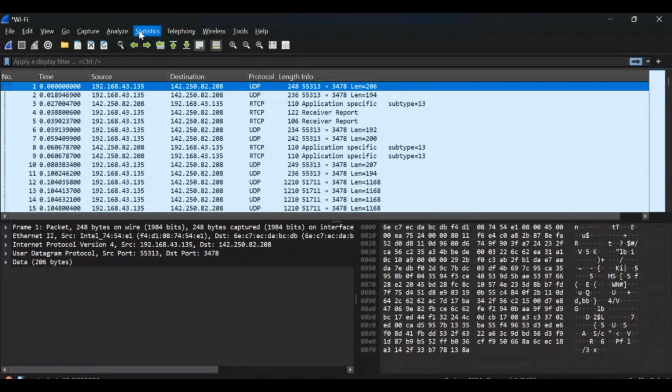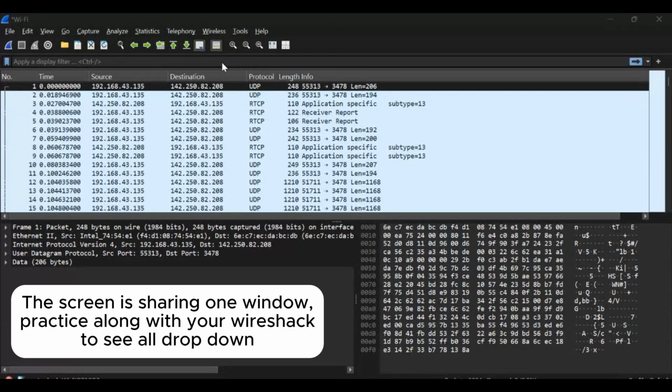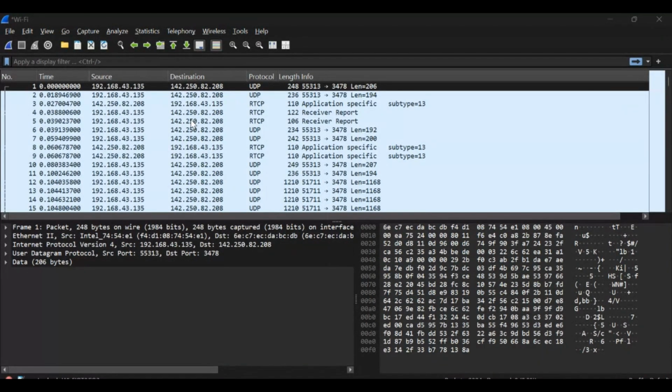Now, in the Statistics menu, what pen testers use is Conversations. If you click on Conversations, what it does for you is that it summarizes the packets that were captured. Pen testers use it very much because it helps us identify, based on the duration of the packets and the bytes transferred, the IPs that are communicating the most, which device is communicating the most. You can see this one has the longest duration.